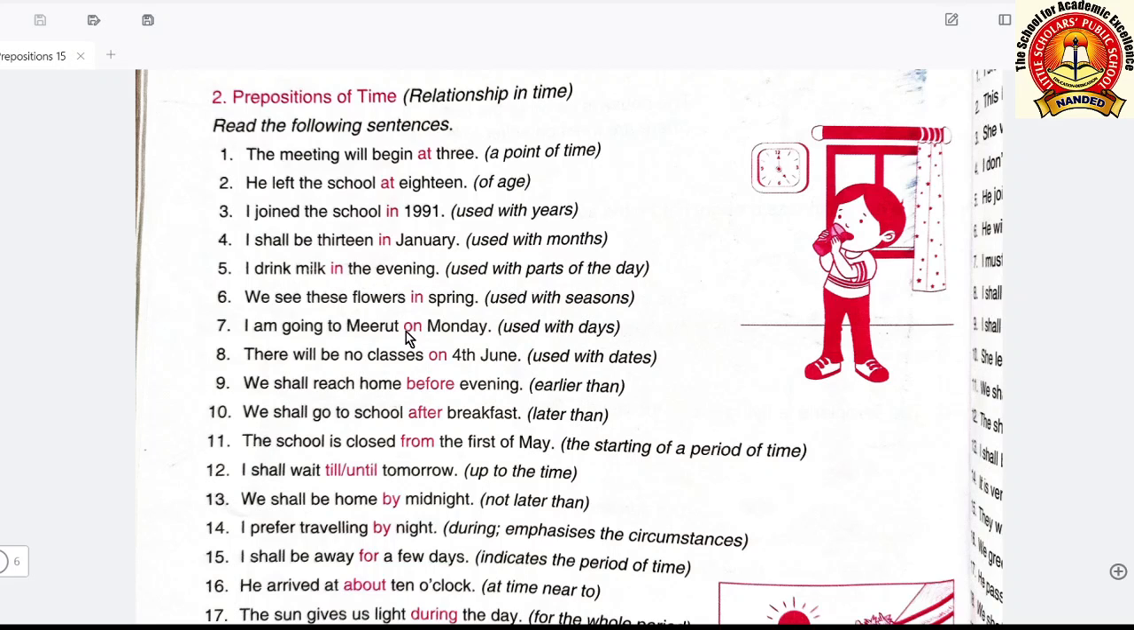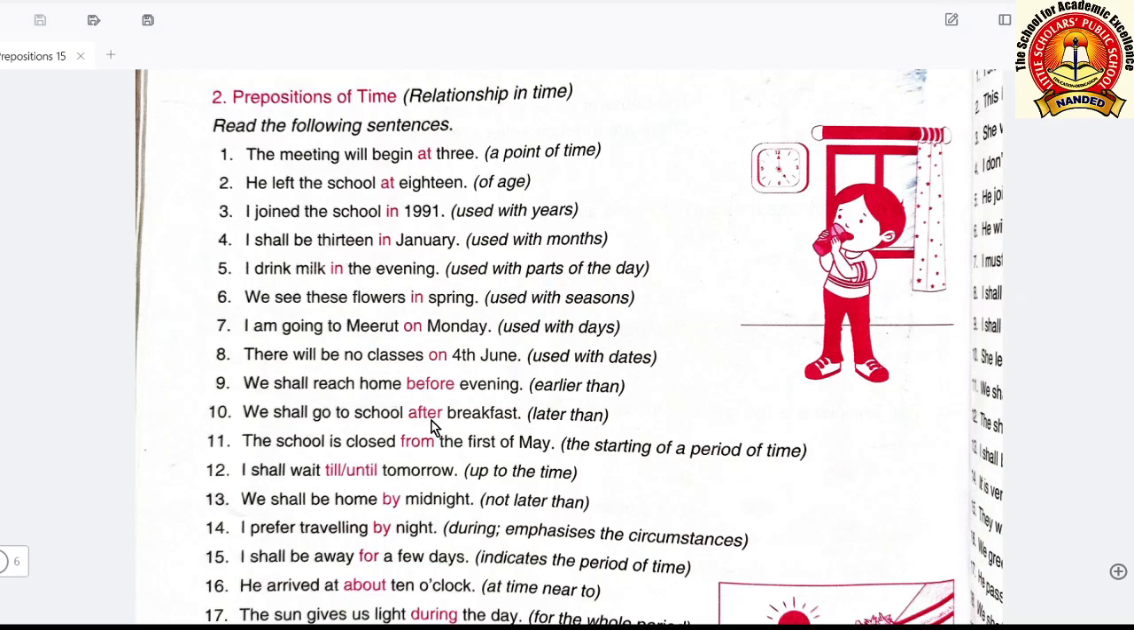In examples we have seen now, I am going to Meerut on Monday. So this on is telling the time and the point of time is this Monday, means this day. Thereafter, we shall reach home before evening. This is also telling the time. Before a particular point of time we will reach. We shall go to school after breakfast. After a particular action we shall go.